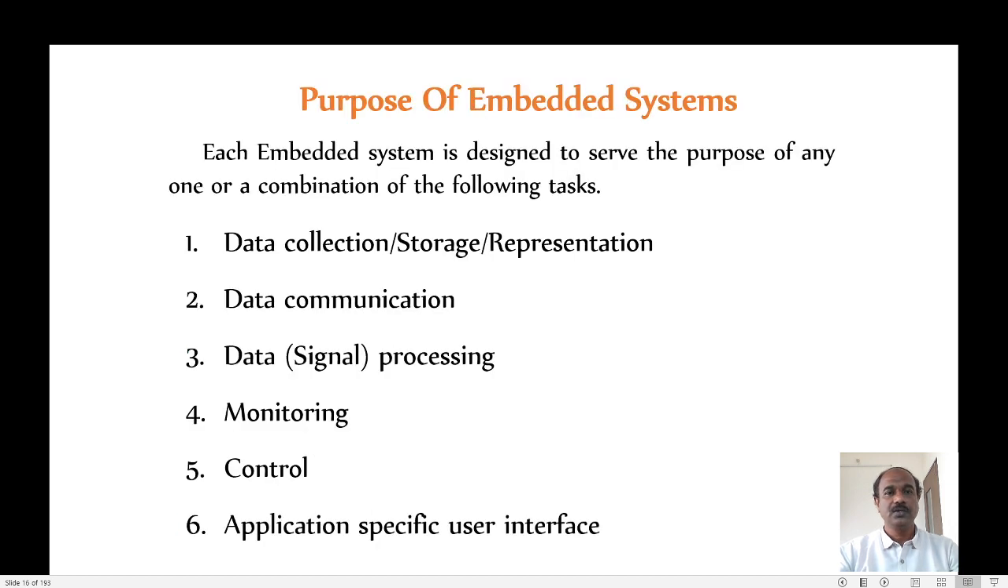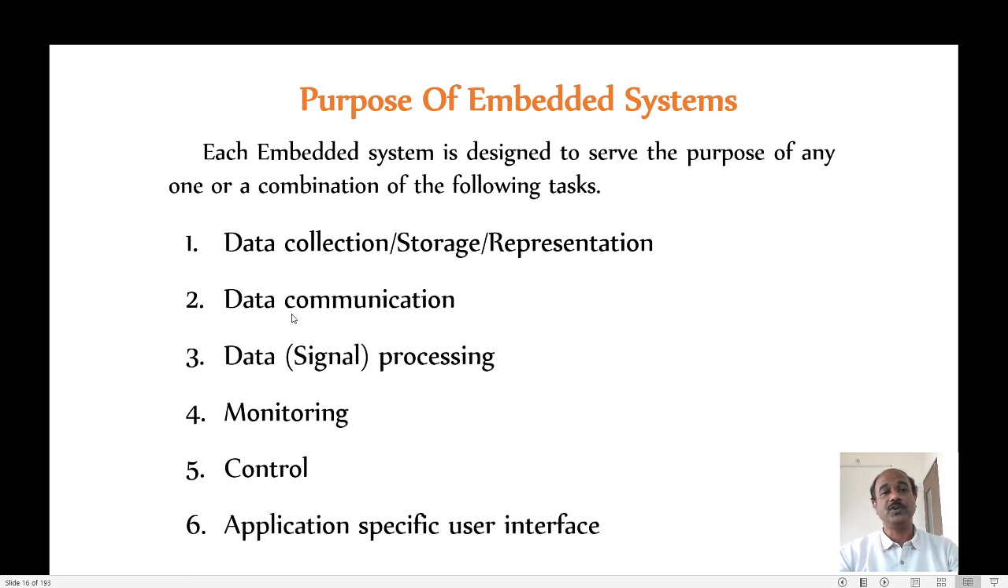So let us next move on to why should I use an embedded system? What is the purpose of using an embedded system? In the previous slides we have seen embedded systems are being used in so many areas. Then what is the use of that embedded system? Based on different applications, embedded systems may be used for data collection, storage or representation.